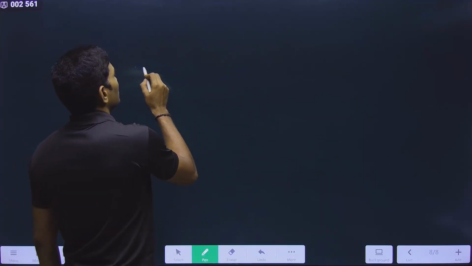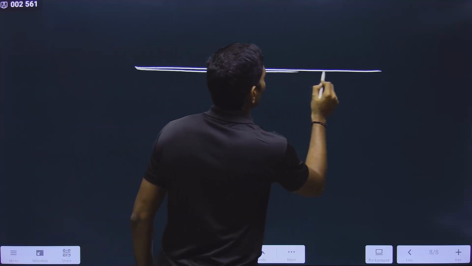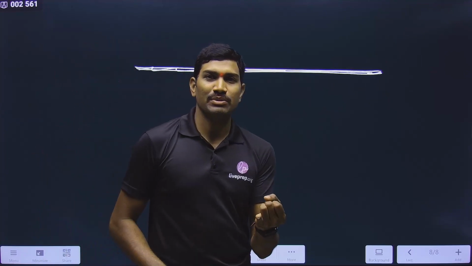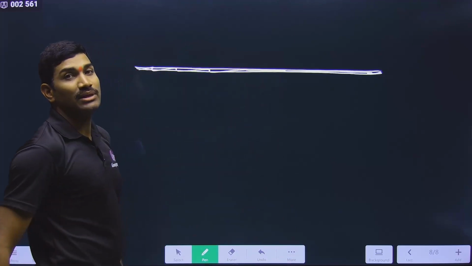Now what we will do is, suppose this is the thin filament. Please remember I am using the term thin filament. Thin filament means what are present? Actin is present, tropomyosin is present and troponin is present. Is it clear? This is how the thin filament is there.